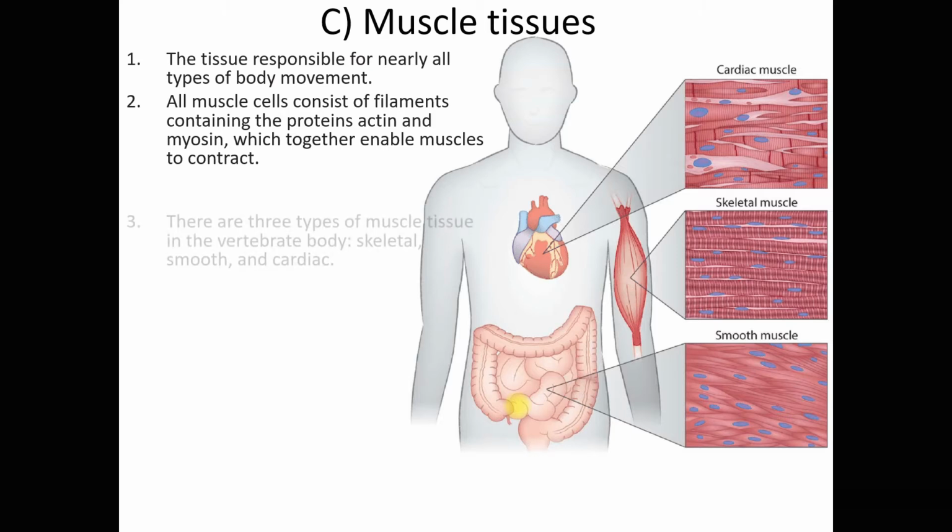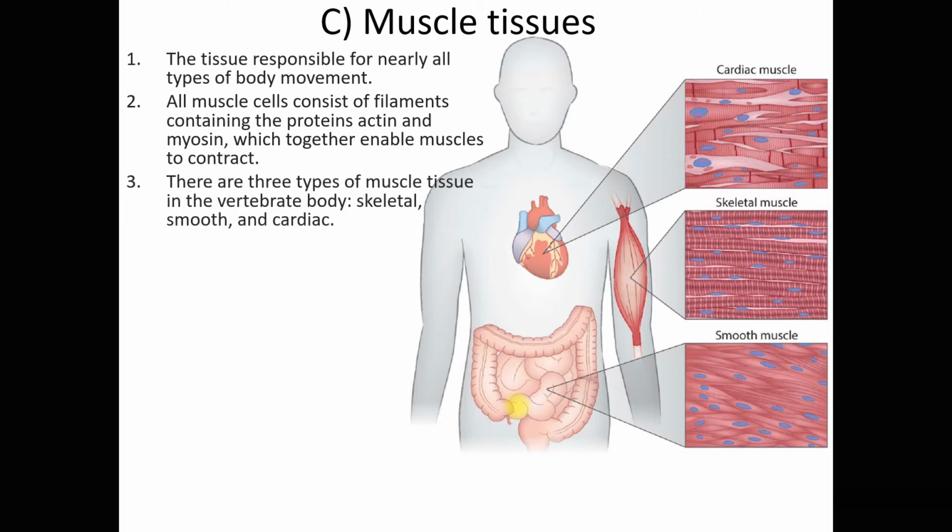There are three types of muscle tissue in the vertebrate body: skeletal muscle, smooth muscle, and cardiac muscle. Later I will show you a diagram of this actin and myosin.